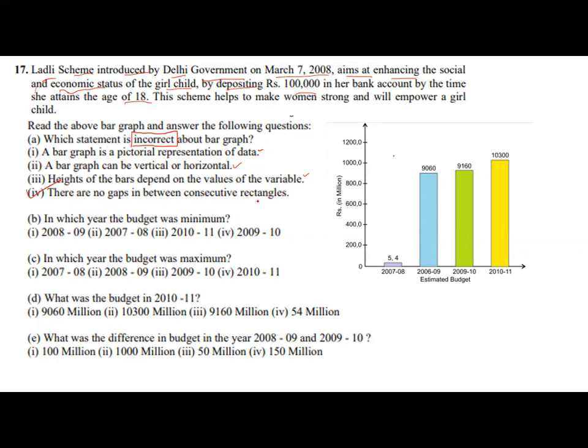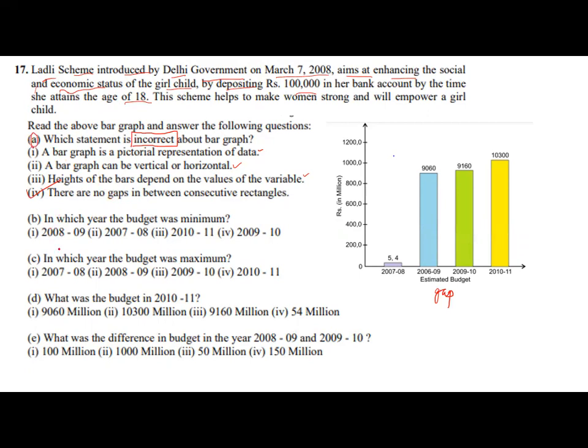So this will be the answer. It is not correct for the bar graph. In a bar graph, there is always a gap between the two columns. So fourth is the answer. It is the incorrect statement, the answer of part A.